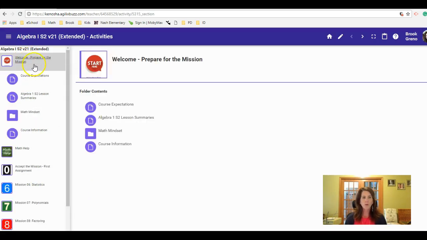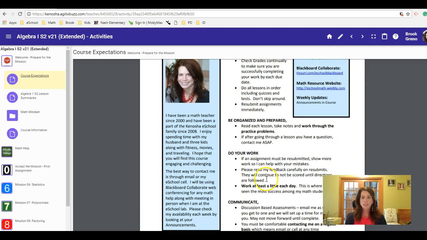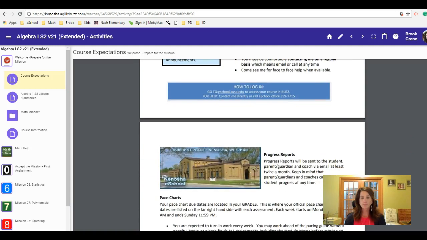First and foremost, the welcome folder, you're going to prepare for this mission, for our mission possible, right? Mission, not mission impossible. Take a look at the course expectations. Those were attached to your welcome emails, so make sure you're reading through all of that. Some of my communication information is listed in multiple spots. This is a document for yourself or your parents. If you wanted to print that out and have handy to refer to throughout the course, I'd recommend it. Here are some tips in terms of how you should work through a course, specifically an online math course, just from my experience of teaching over the years.